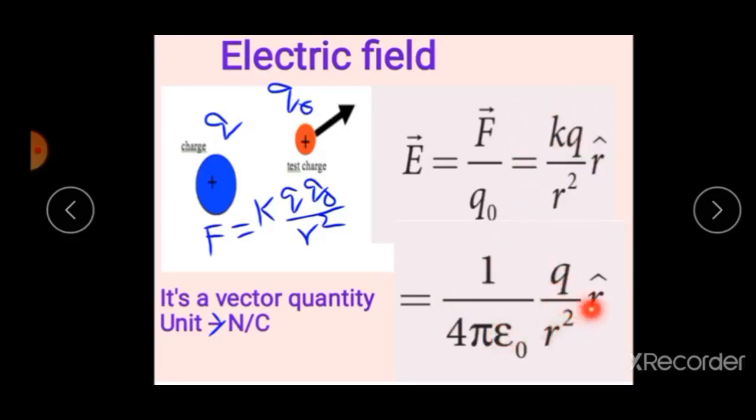Now tell me, what is the definition of electric field or electric field intensity? Electric field intensity is defined as force experienced by unit charge, and is given by this relation. E vector is equal to 1 by 4 pi epsilon naught Q divided by R square into R unit vector. Is it a scalar quantity or vector quantity? Electric field is a vector quantity and its unit is Newton by Coulomb.